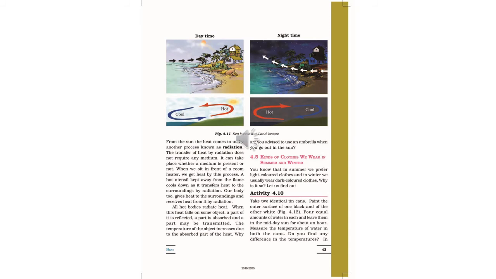Now, why are you advised to use an umbrella when you go out in the sun? In villages and all, people generally use the umbrella to protect themselves from severe heat during the summer season. We use umbrellas here only for protecting us from the rainy season, to protect from rainwater. But in those places where it is very hot, they use umbrellas during the daytime in summer season to cover their head from the hot sun.